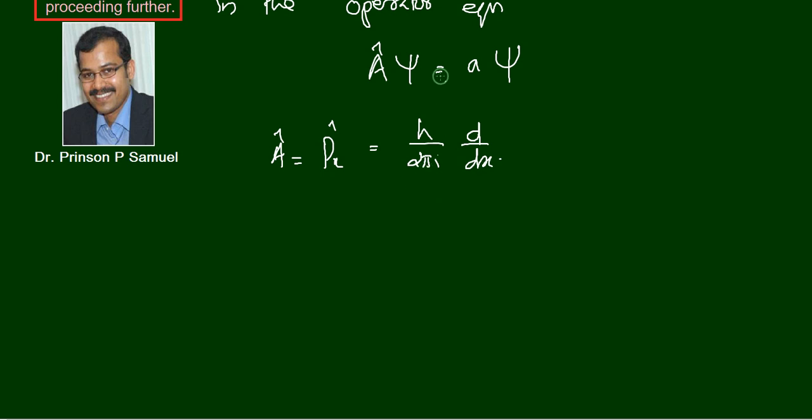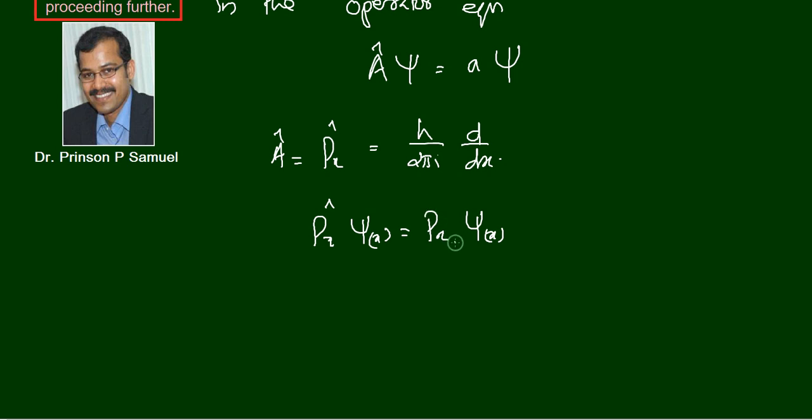Okay, and therefore, if you are constructing an eigenvalue equation of this type, it can be written like px cap psi x is equal to px psi x, where px cap is the momentum operator, psi x is a function of x, which is also called the wave function of the system that we are looking into. And this px is the value of the physical quantity that we are looking into. What is the operator here? That is the momentum operator here. Therefore, this value will be the linear momentum value in the x direction. Okay, so this is what